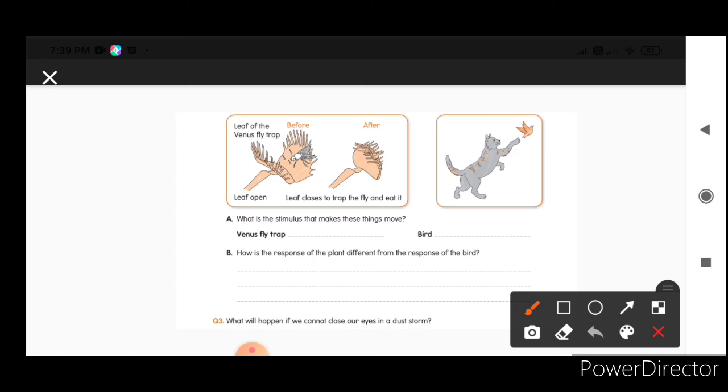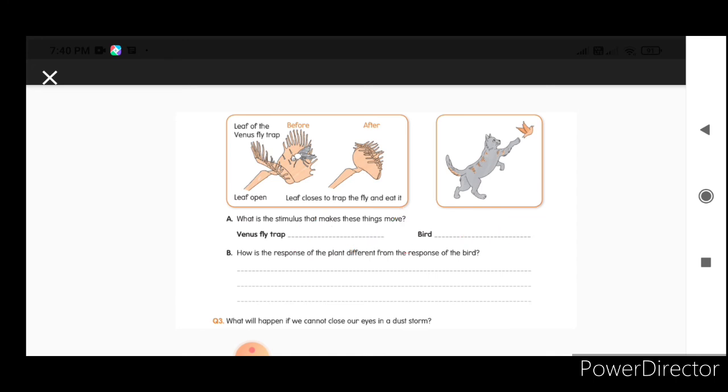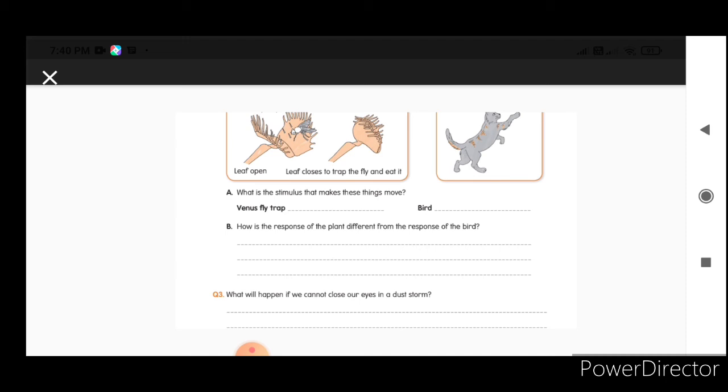What is he asking you? What is the stimulus that makes these things move? For the Venus flytrap, what is the stimulus here? The insect moving towards the leaf is the stimulus. And here the cat is trying to catch its prey. That is the stimulus. And what response is seen? The plant closes, the bird is flying.